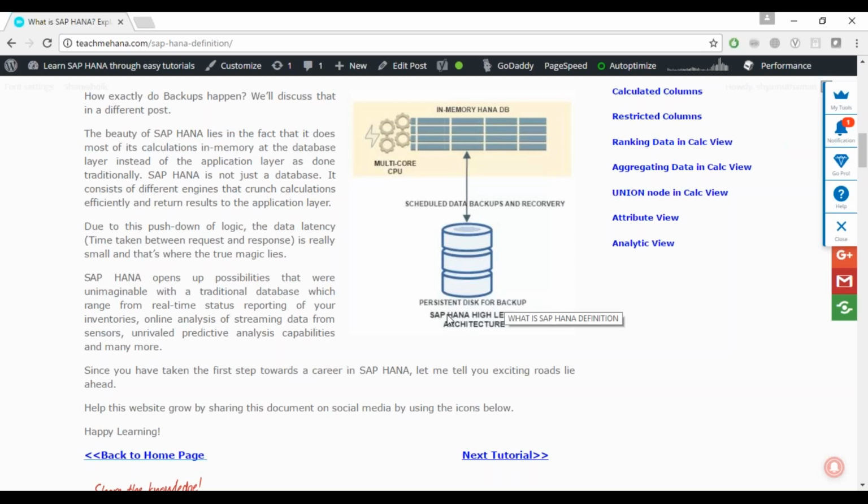As I said, every 5 minutes by default, unless the administrator changes the time, it keeps saving, and that is the data being saved. Plus, you have these log points also, where you keep saving logs of what is happening in the HANA in-memory database. For example, picking up data from a table. That is a select statement. It is a select statement in SQL.